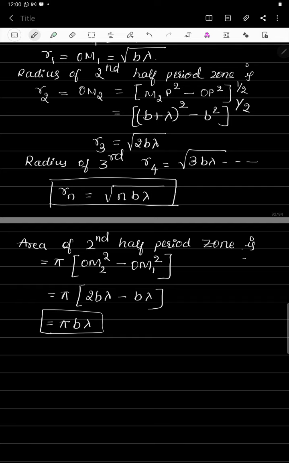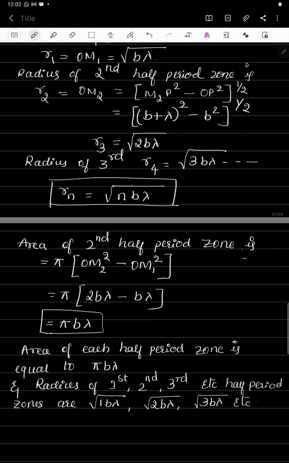From this, we can conclude that the area of all the half period zones remains constant, and the radius of the half period zones varies as the square root of the natural number, where b and λ are constant. b is the distance of the point under consideration from the center point O, and λ is the wavelength of light used.